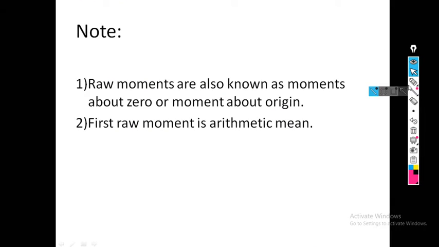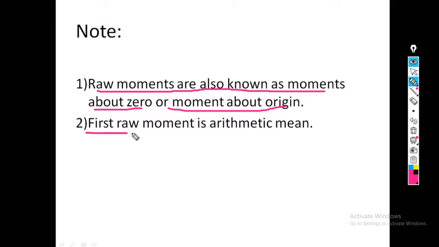See, I write here two notes. Raw moments are also known as moments about zero or moments about the origin. And the first raw moment is arithmetic mean. So always remember, the first raw moment is always arithmetic mean. That means x bar.